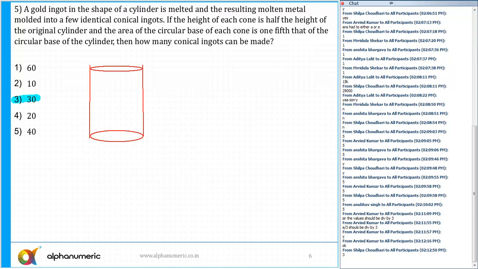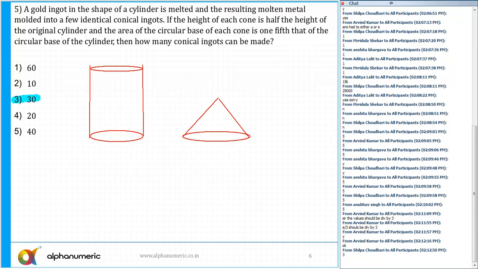Okay, so this is a cylinder. It is melted and the resulting molten metal molded into a few conical ingots. So after that a cone is formed. If the height of each cone is half the height of the original cylinder, that data is also given to us.